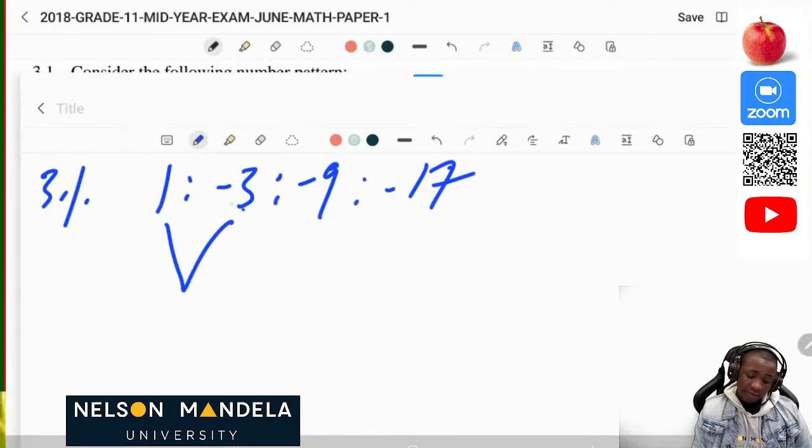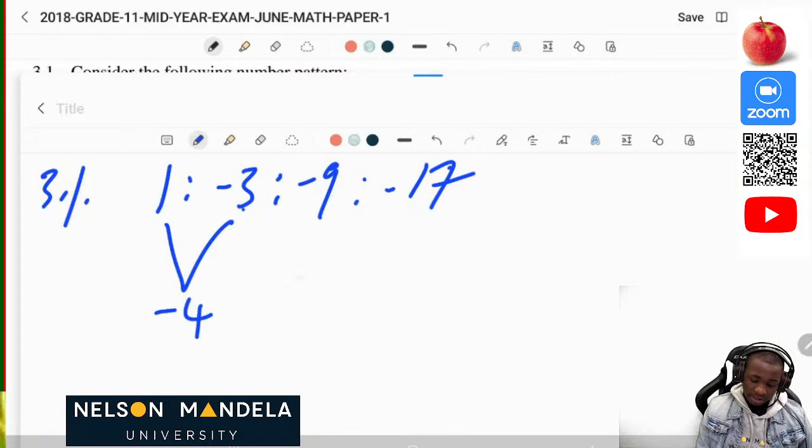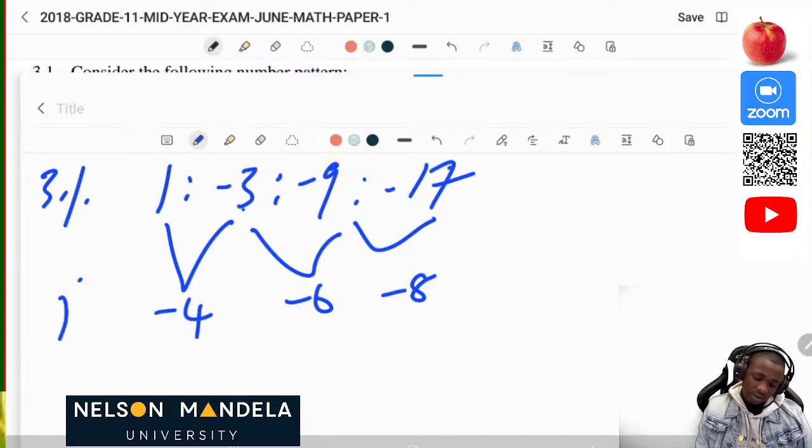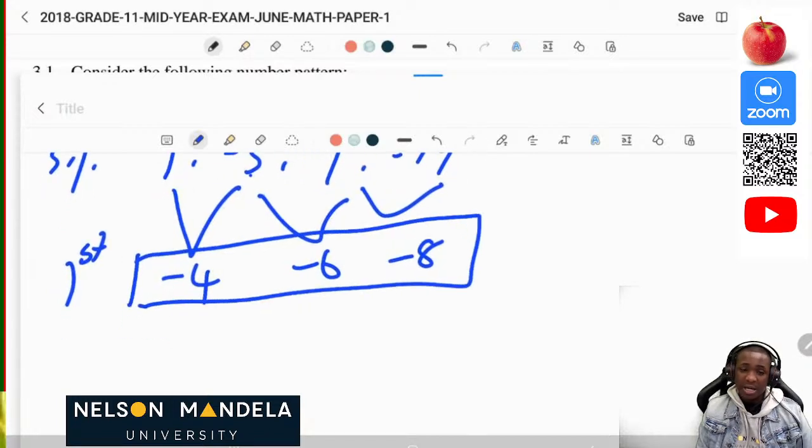Negative 3 minus 1 is negative 4. Negative 9 minus 3 is negative 6. Then negative 17 minus negative 9 gives us negative 8. So we can see that this is not arithmetic because the first difference is not the same. Since the first difference is not the same, this shows that this is not an arithmetic sequence.